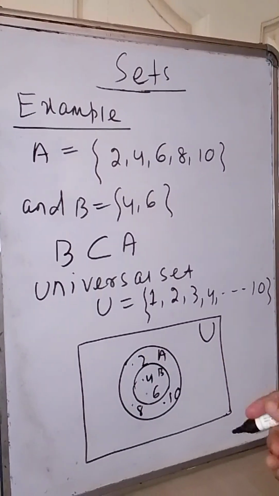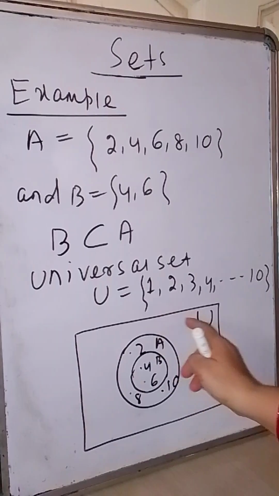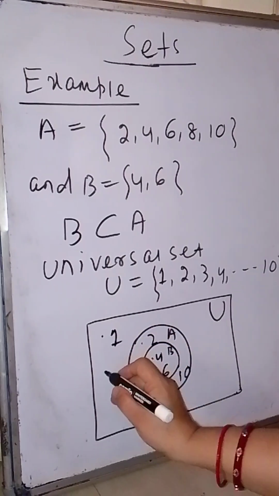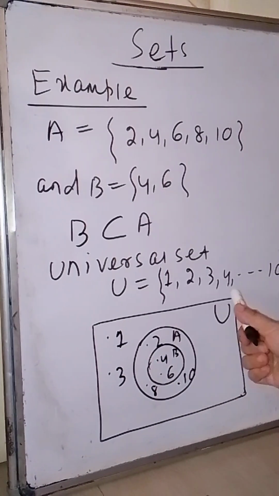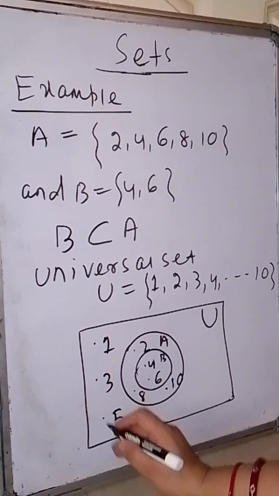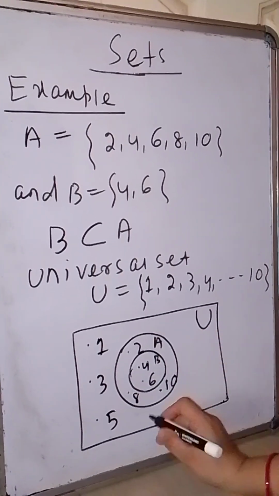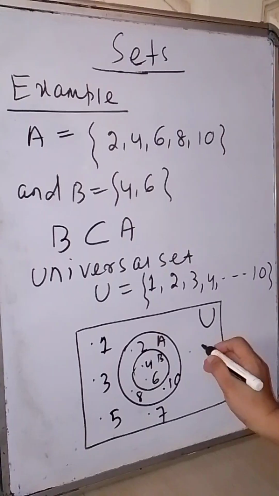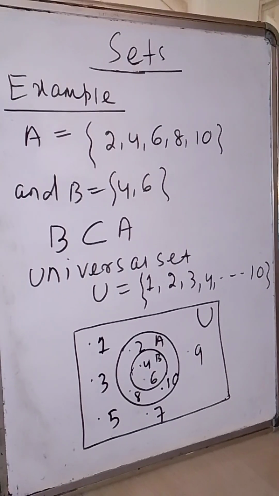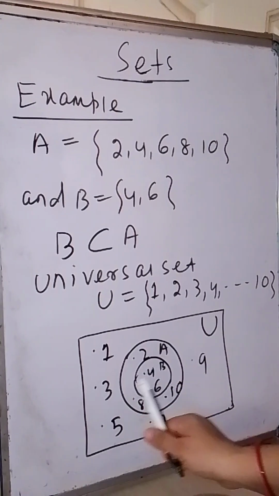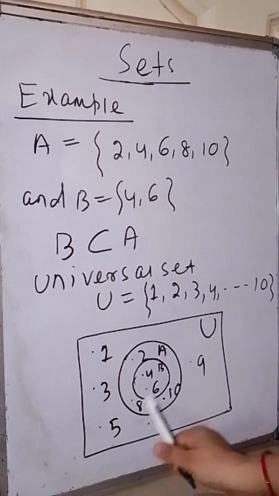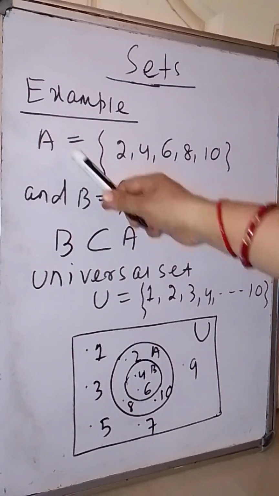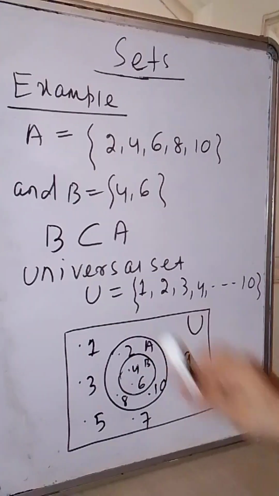Now the rest of the elements left you can write here inside the universal set. So you can write here 1, 3, 4 already we have taken, 5, 6 taken, 7, 8 is already taken, 9. So now you find all the elements 1, 2, 3, 4, 5, 6, 7, 8, 9, 10. So this is our Venn diagram for the set A, set B and the universal set U.